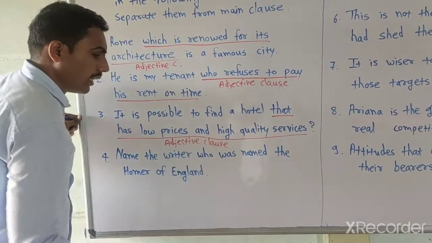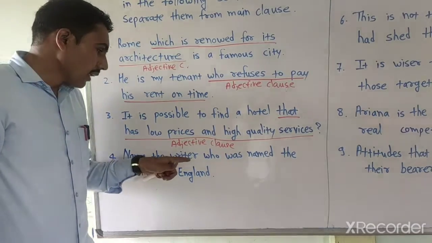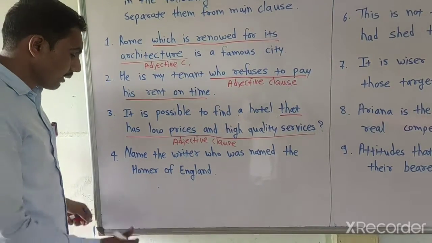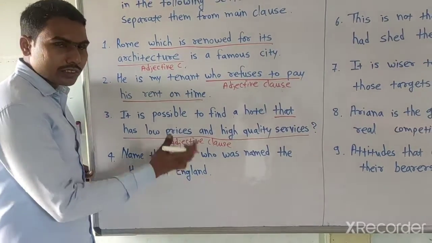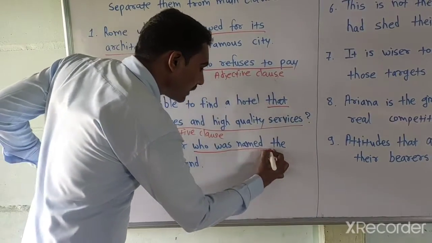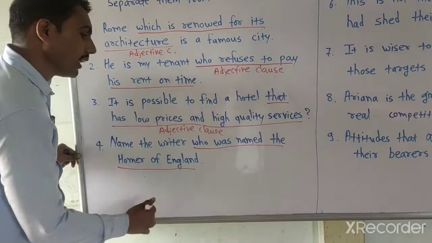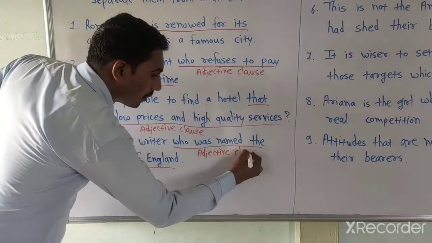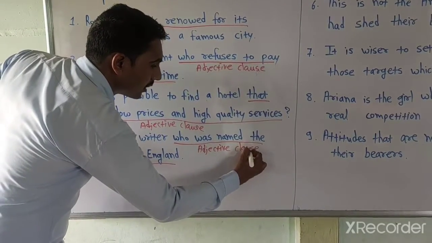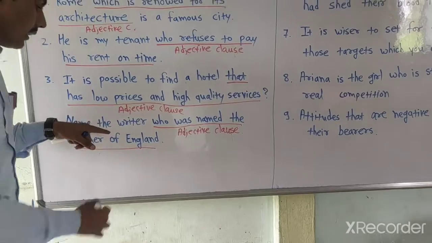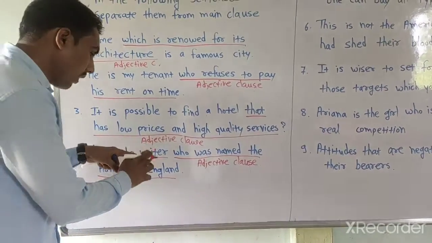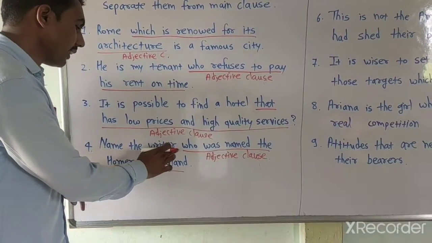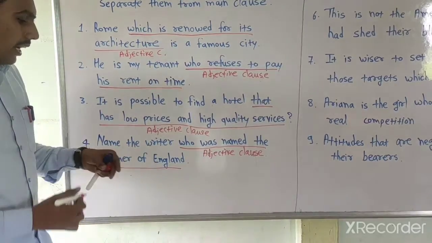Okay, next example: name the writer who was named the Homer of England. In this example, name the writer is a main clause, and who was named the Homer of England is an adjective clause. Remember this. The noun is writer. For this writer, they use this adjective clause, who was named the Homer of England. Okay, it is a noun, writer.